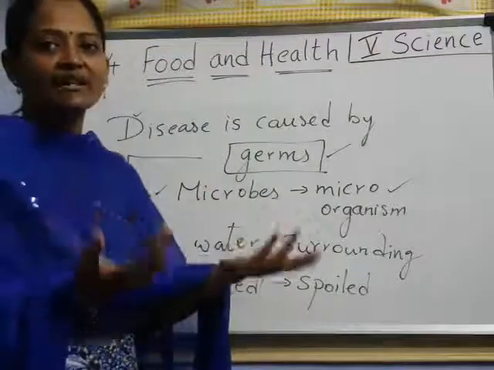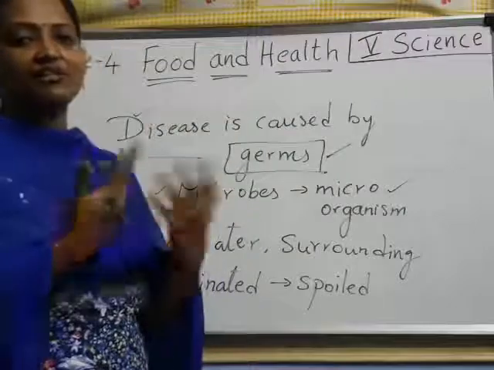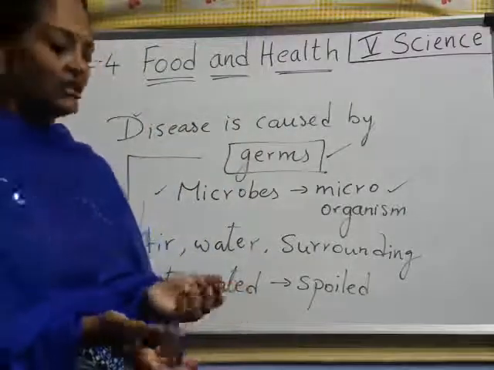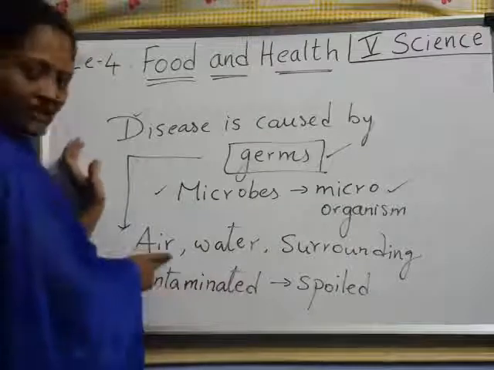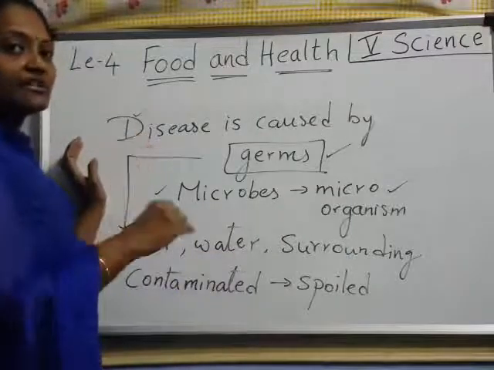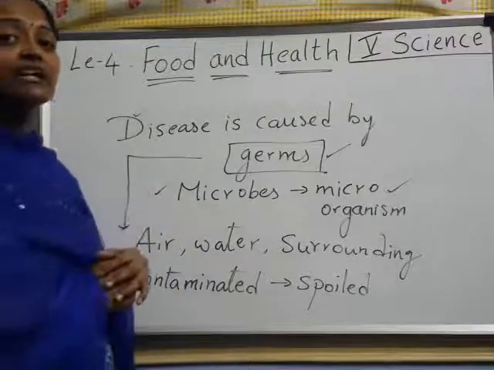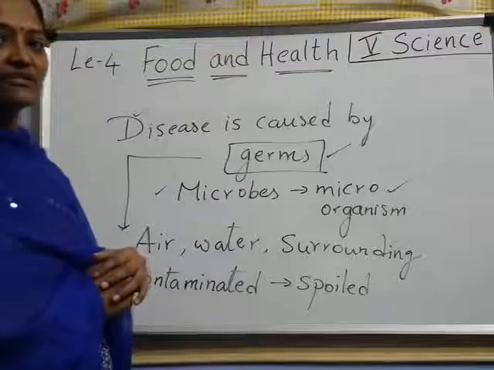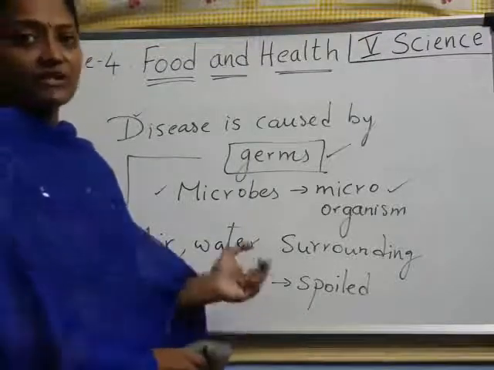If you stand beside that person and inhale the contaminated air, you will get the disease. So contaminated air, contaminated water, contaminated food: if you take them, you will get disease. That disease we call a communicable disease. Now we'll see a few examples of communicable diseases.